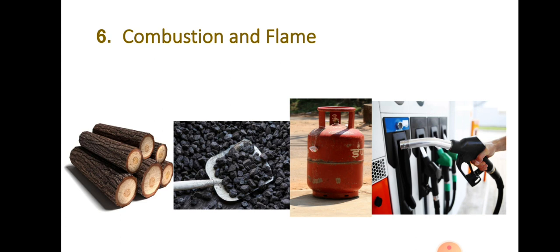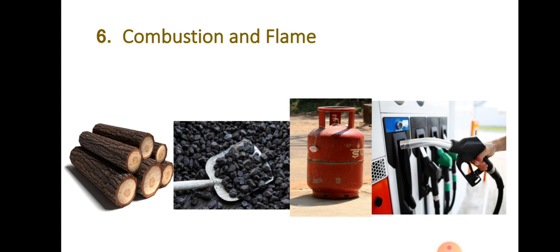So let us study the chemical processes of burning and the types of flame produced during this process. In this lesson we are going to see the above topics. First one, what is combustion? For this you have to recall the activity of burning a magnesium ribbon that you learnt in class 7.